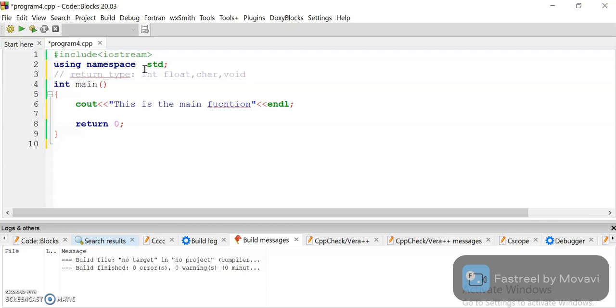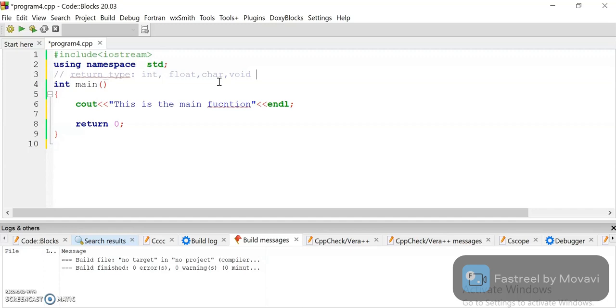Okay, but here the main thing is that you should know how your function works and how it returns the values. So here int is for integer: when we require an integer value as our return type, we can use integer, and when we want to show something on the output screen, we can use void.